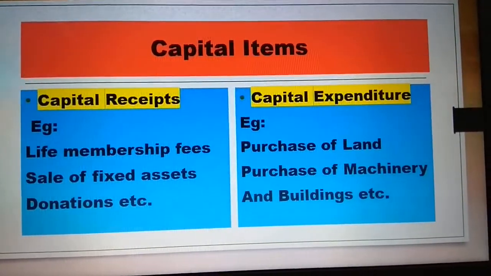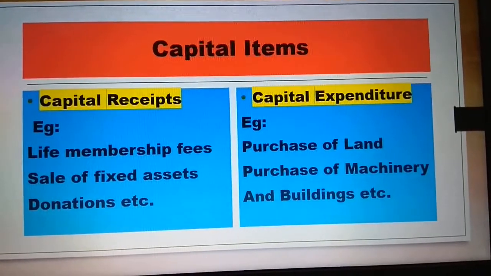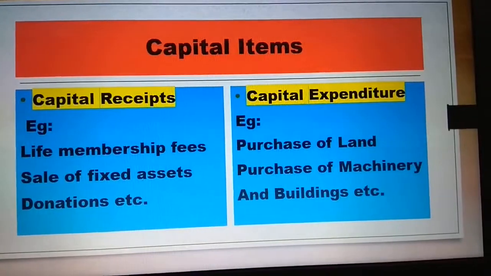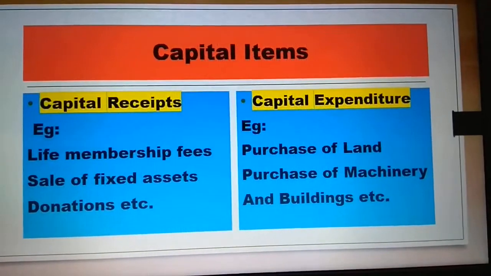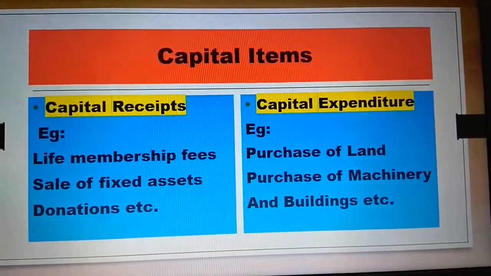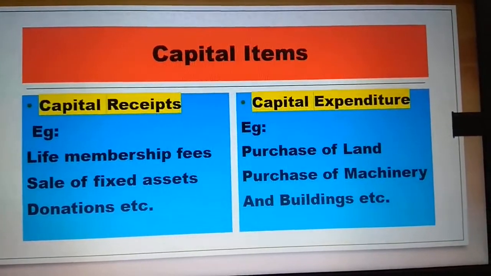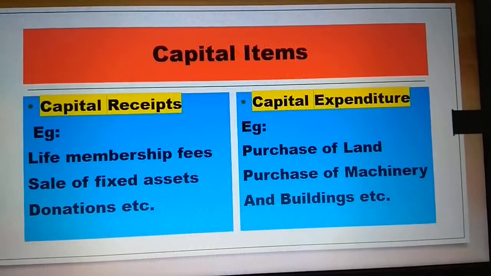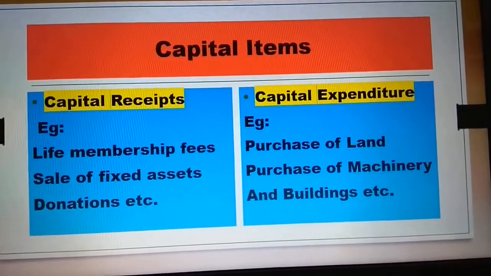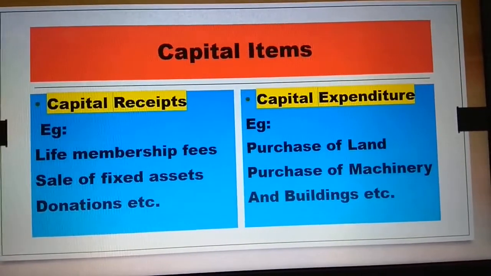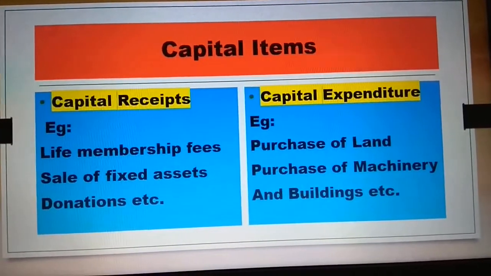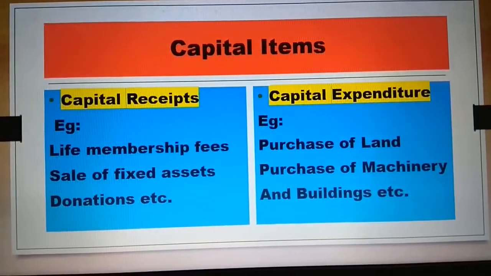Then donations: if a donation is received only once, it is going to be a capital receipt from the concerned donor. Next, on capital expenditure, the examples under this, as I said, are where you spend once, but the benefit is used for many years, more than 1 year. For example, purchase of land, machinery and buildings for the sake of your organization.